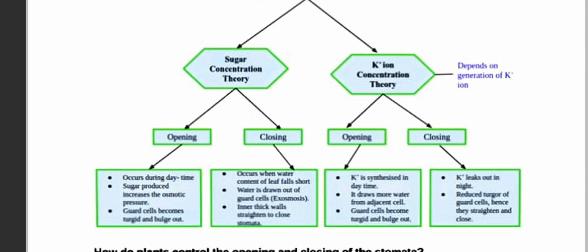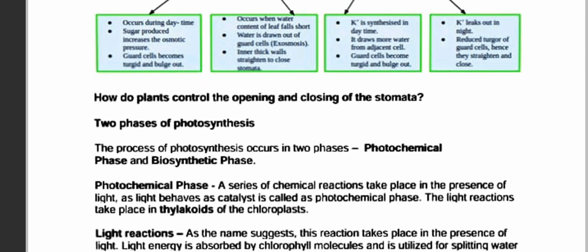The inner thick wall then closes due to the lack of water, and this gets inflated. And the K plus ion concept theory: opening. K plus ion is synthesized in daytime. It draws more water from the adjacent cell. Guard cells become turgid and bulge out. K plus leaks out at night, reducing the turgor of the guard cell. Hence they straighten and close.